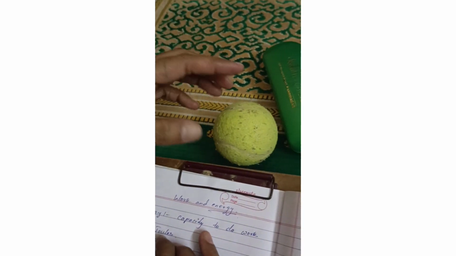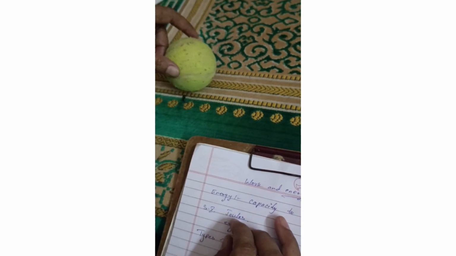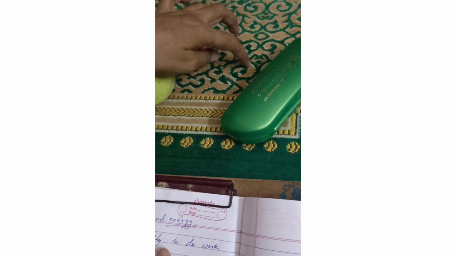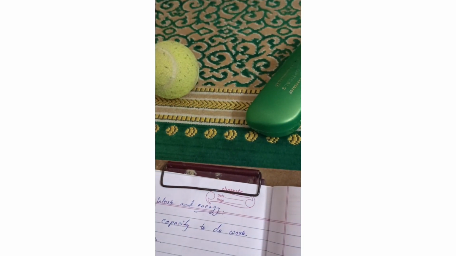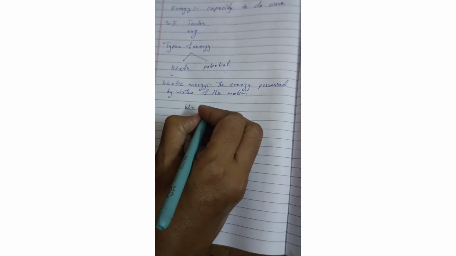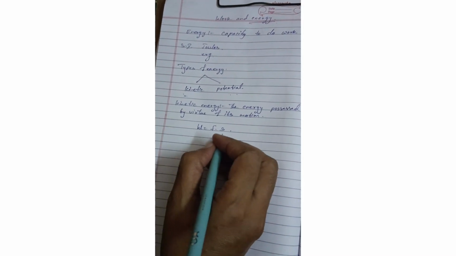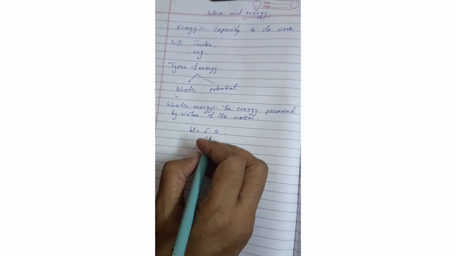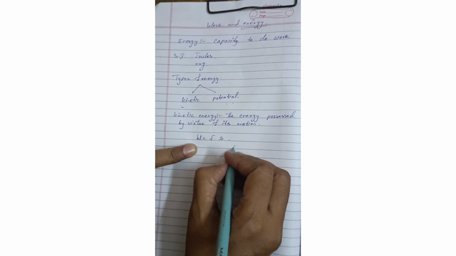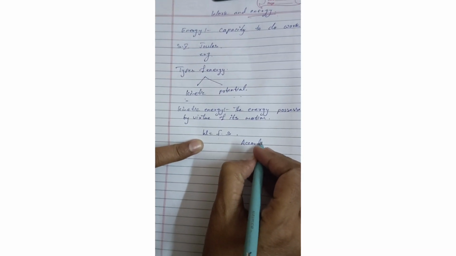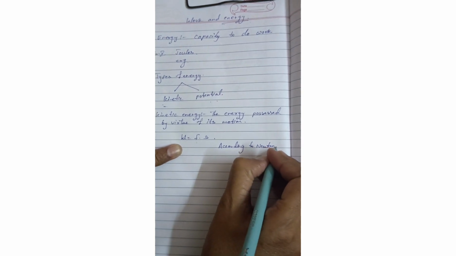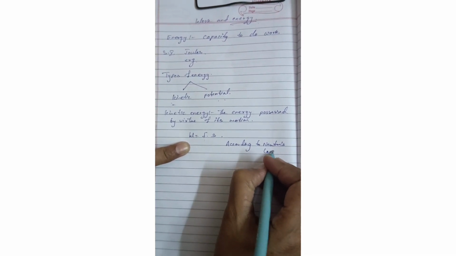Because of that work, what happens? The force is produced, and because of that force, the box has moved. That box has displaced a little. So what is the formula for work done? I think you remember. Work done is equal to force into displacement. Now here, what is force? According to Newton's second law.